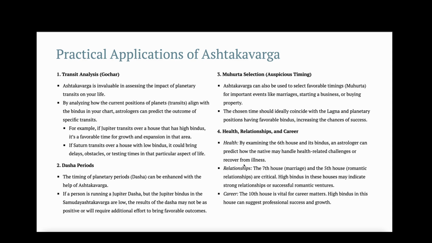In practical application, Ashtakavarga is mainly used in transit analysis to analyze the outcome of different transits of different planets to different houses. For example, if Jupiter transits over a house that has high Bindus, it's a favorable time for growth and expansion in that area. If Saturn transits over a house with low Bindus, it could bring delays, obstacles, and a testing time in that particular aspect of life.